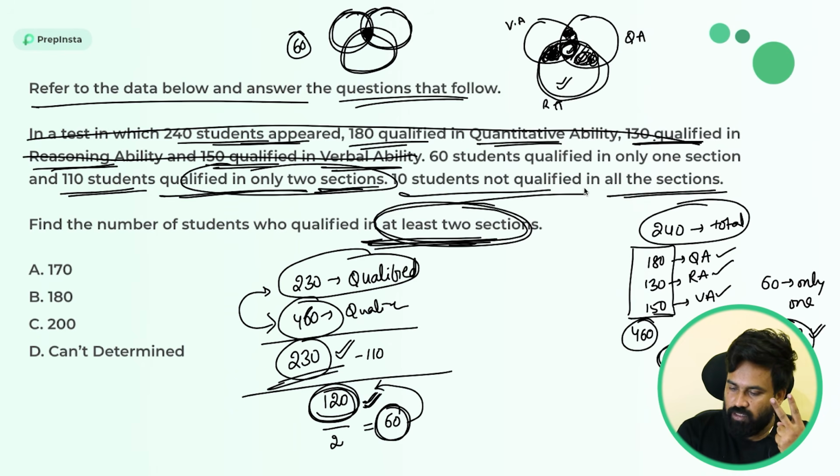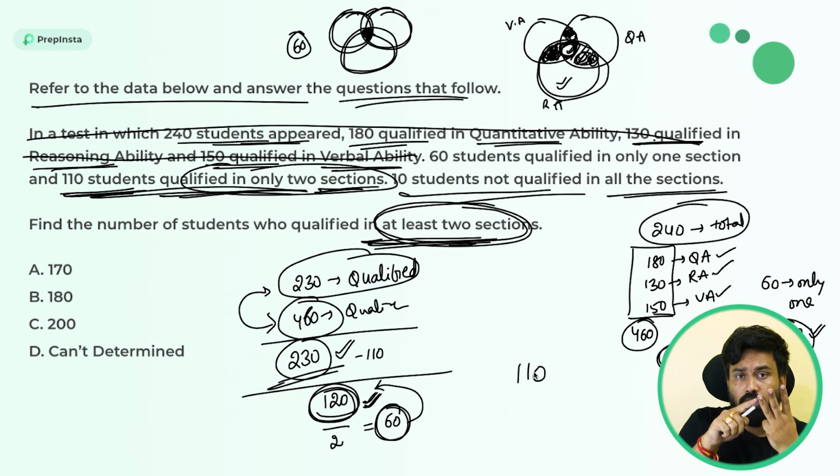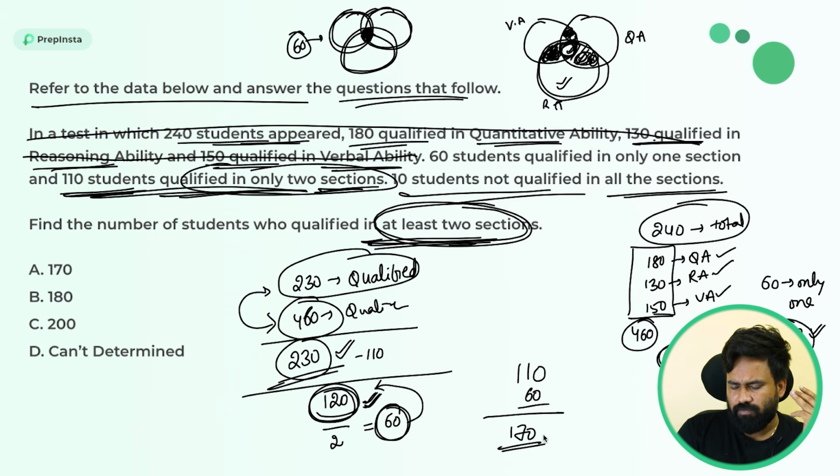So for at least 2 sections, we already know only two sections is 110 members. And whoever qualified in the 3 sections is also counted as at least 2. So again 60 you need to add. Why? Because the central intersection area value is 60. So 110 plus 60, 170 is the answer. Very simple. This is how you need to calculate.